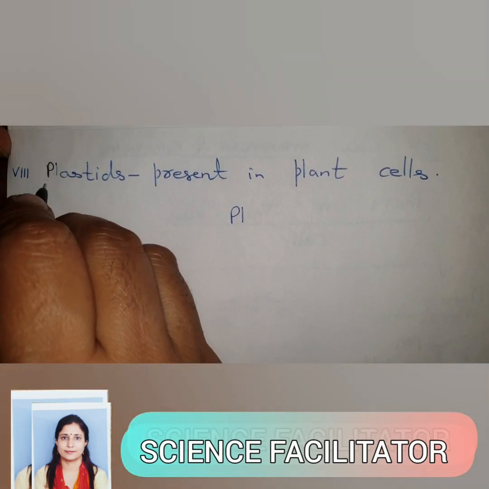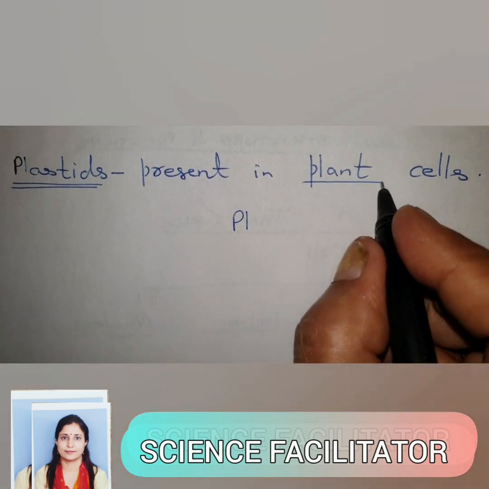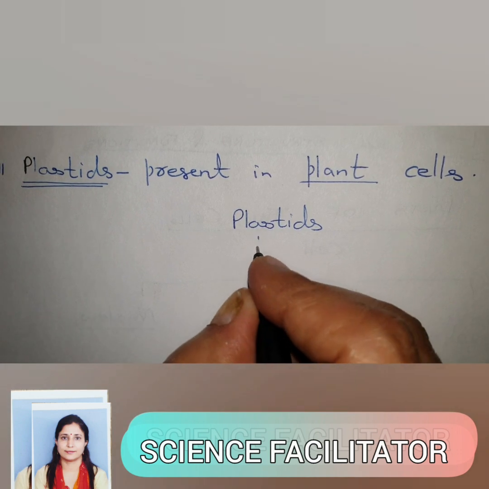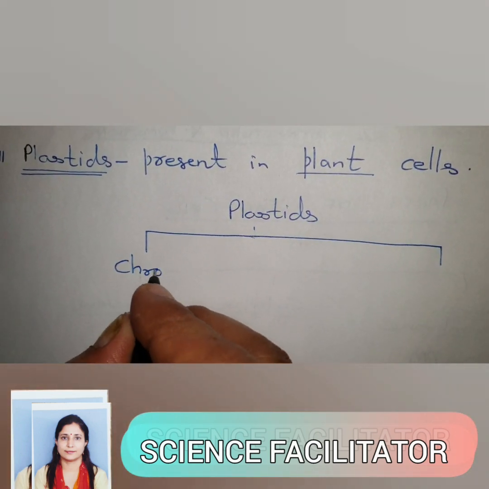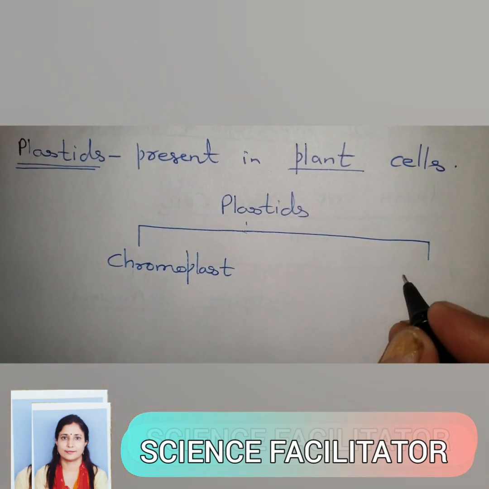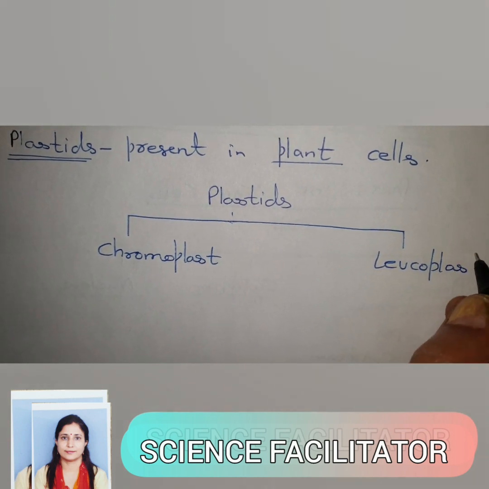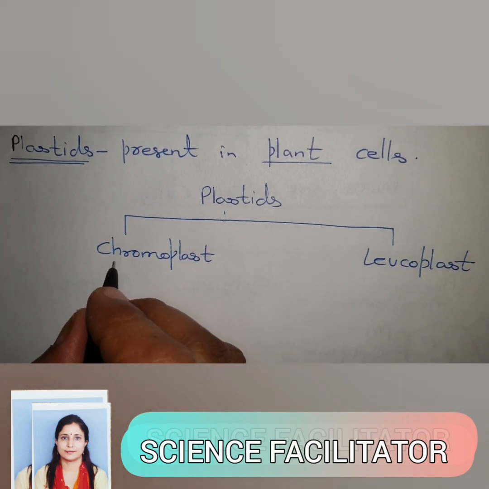Last organelle that I want to discuss are the plastids. Plastids are present in plant cells only. Plastids in plant cells are generally of two types. One is chromoplast, another is leucoplast. Although these names are not given in NCERT, I am telling you for the extra information.